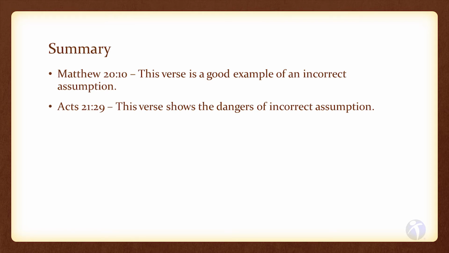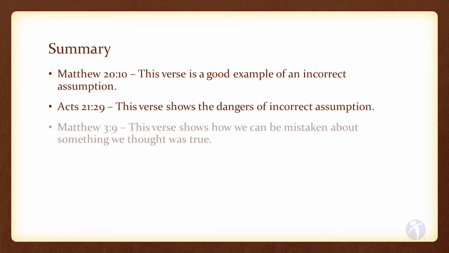This is technically what we would call evil surmising. That is, when you don't know all the facts, so you assume something negative or evil is true. In this case, some Jews thought Paul had defiled the temple, which was not true, and so they wanted to kill him. Evil surmisings are sinful and deadly.